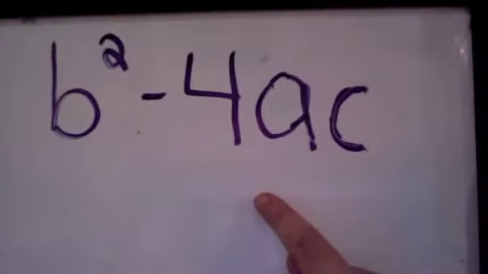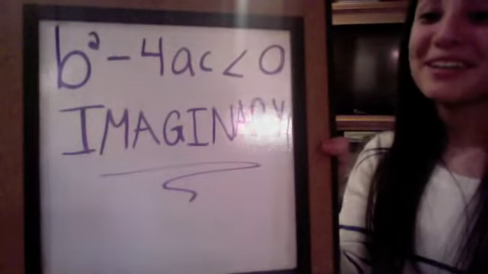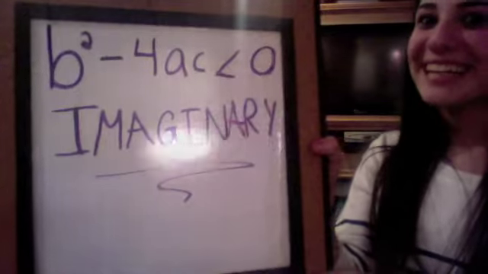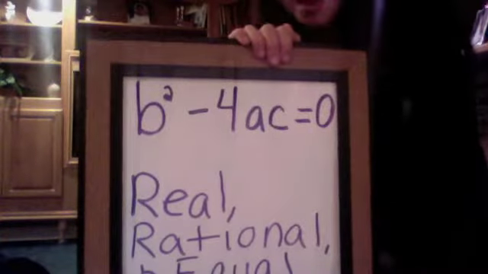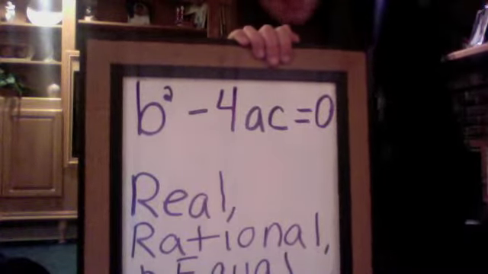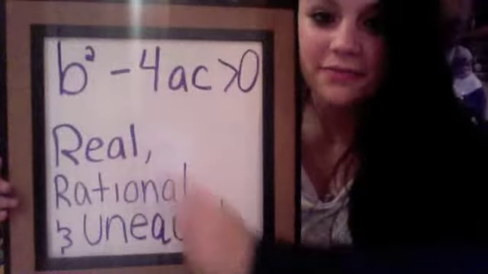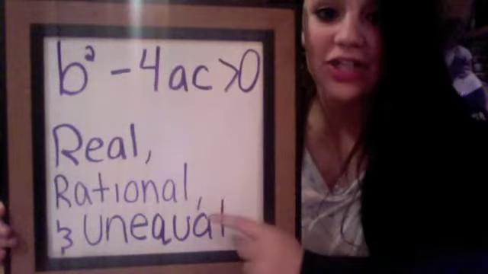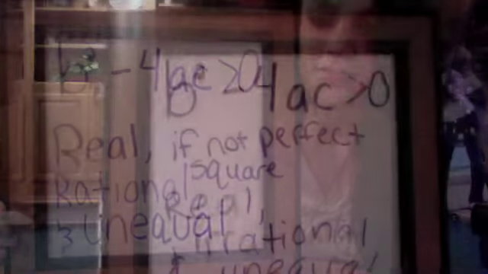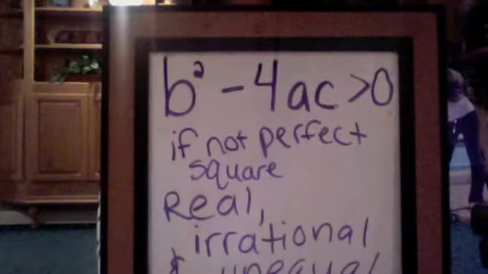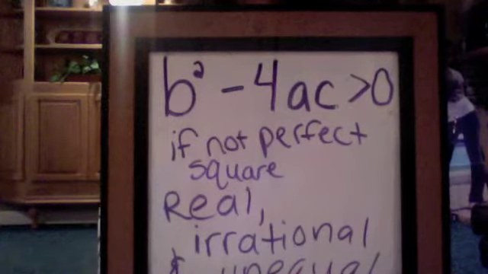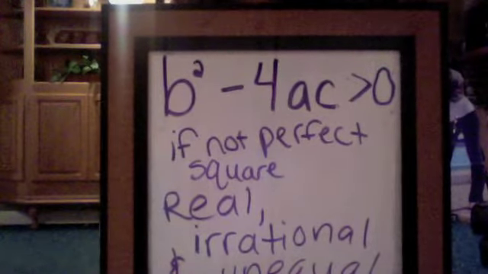The discriminant will help us determine the nature of the roots. If it's less than 0, it's imaginary. If it equals 0, the roots are real, rational, and equal. If it's greater than 0, the roots are real, rational, and unequal. If it's greater than 0 and not a perfect square, the roots are real, irrational, and unequal. But how will this help us get the roots?